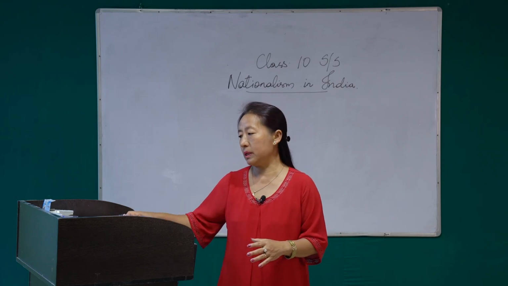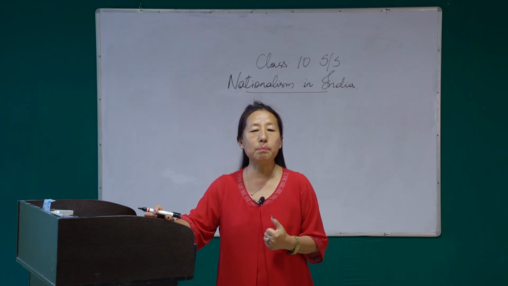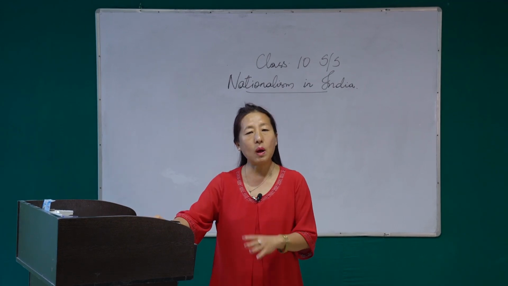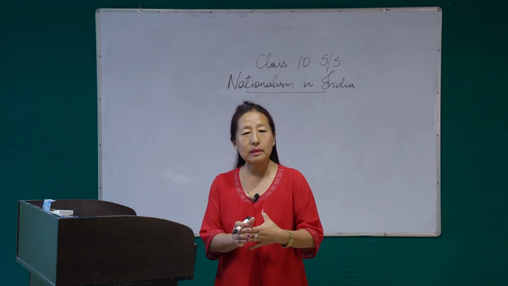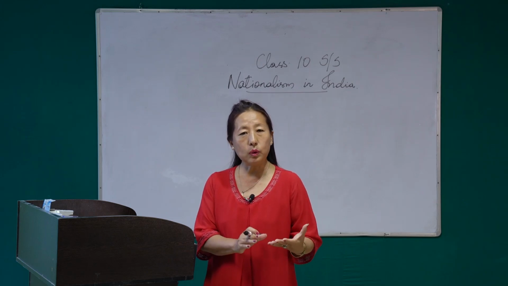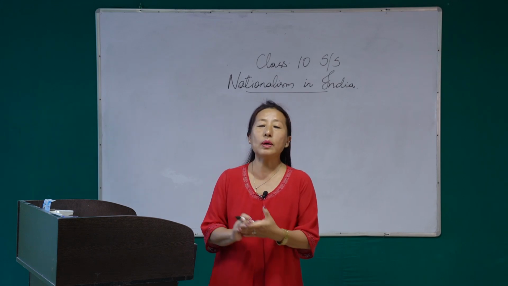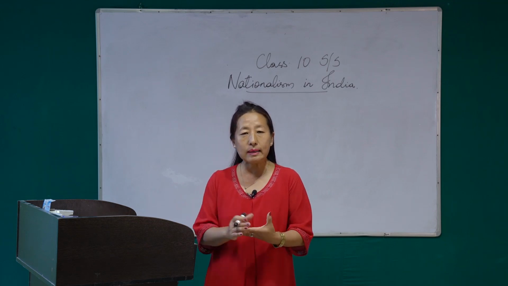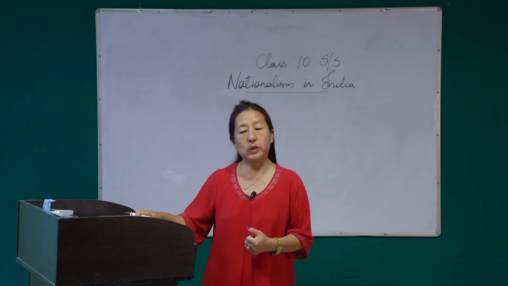So today in this chapter, we are going to discuss how the Indians came to know about the importance of nationalism, and after getting into nationalism, what did they do? Because here we are talking about the Indians fighting or revolting against the Britishers. We all know that India had been under the control of the British for more than 100 years. So in this chapter, we are going to discuss what the Indians did in order to get back their independence from the British, okay?